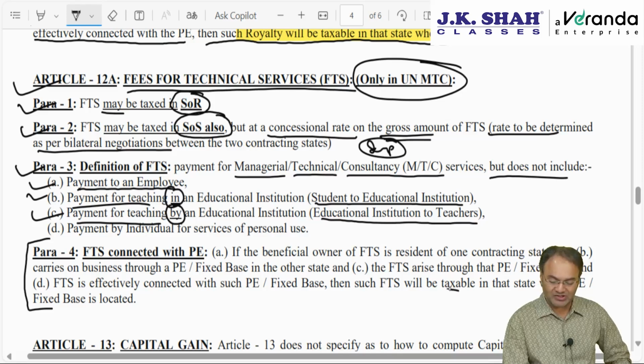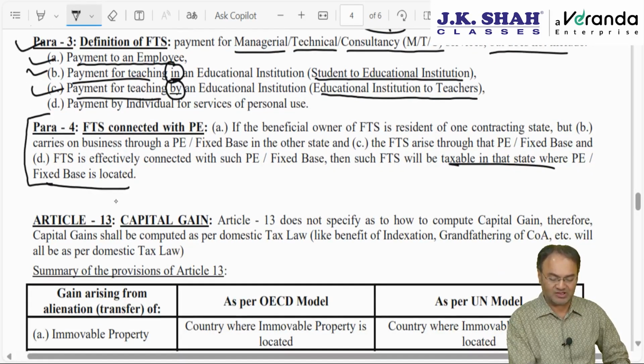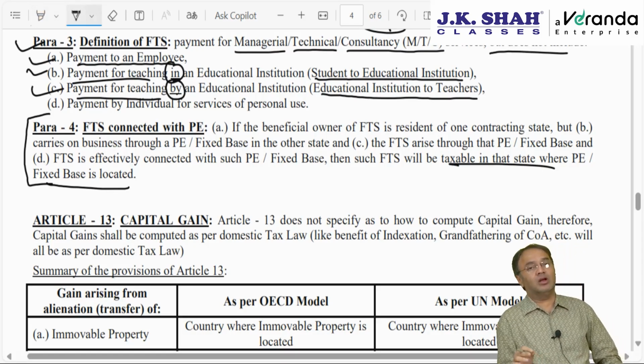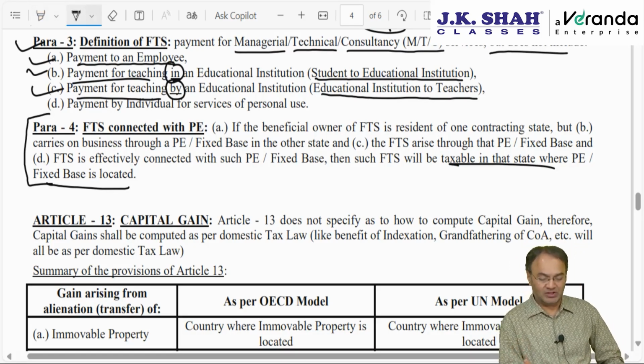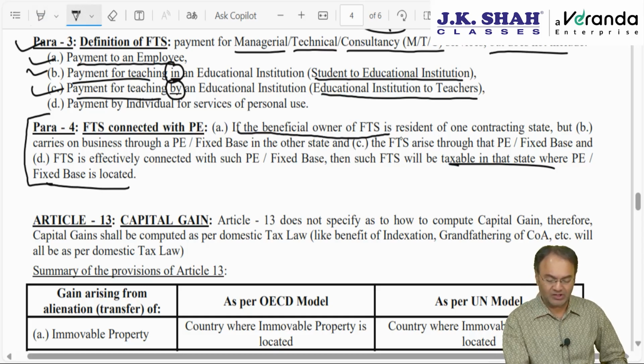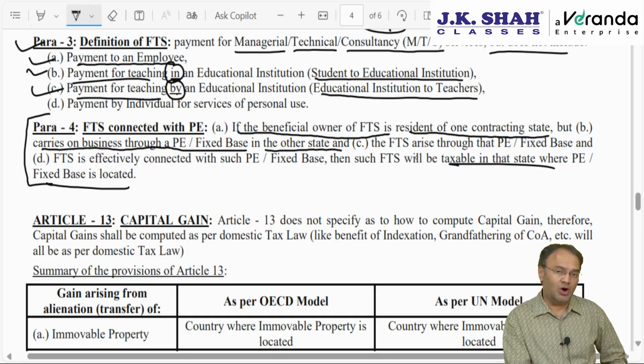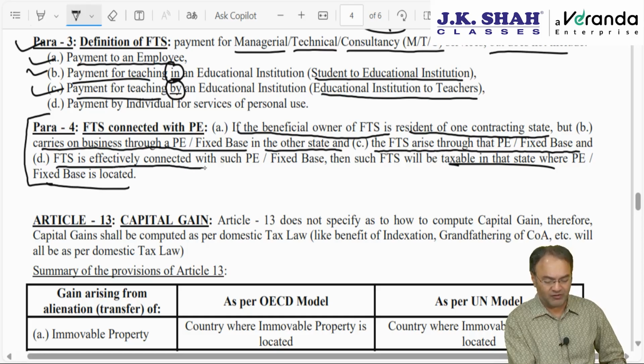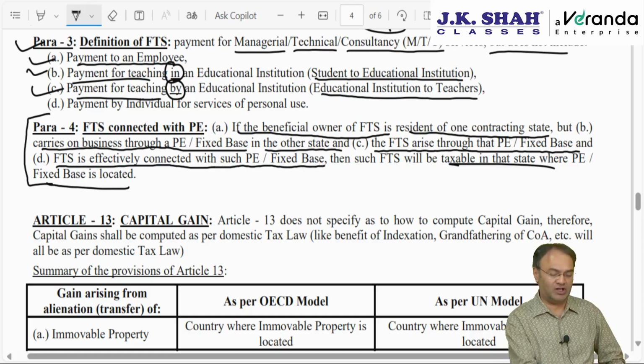Then it will be taxable in that state where the PE or the fixed base is located. Slightly different language is used here in the UN model. Apart from PE, they use the word fixed base. It says if the beneficial owner of the FTS is a resident of one contracting state but carries on business through a PE or, as a substitute word, a fixed base in the other state, the FTS arises through that PE or fixed base, and the FTS is effectively connected with such PE or fixed base, then FTS will be taxable in that state where the PE or the fixed base is located. Okay, very simple.